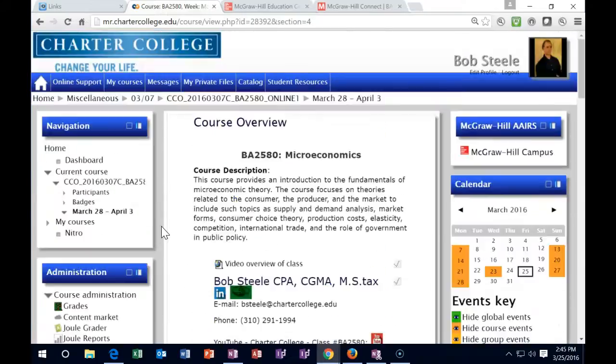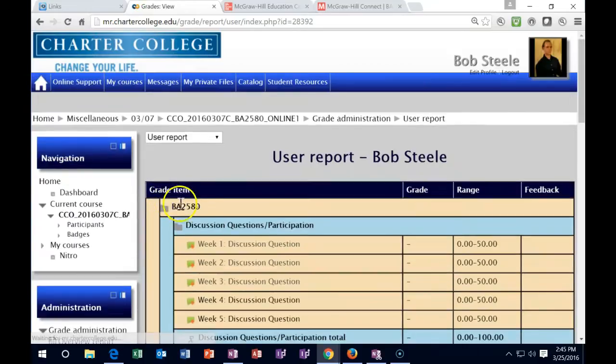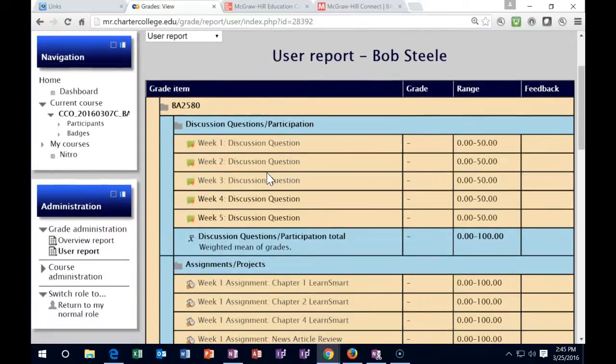I'm going to scroll up to the gradebook on the left-hand side. So remember that the grades will be entered into the gradebook by Tuesday following the end of the week. So the week, for example, week 3 will end on Sunday. I have until Tuesday to complete all the grades up through the close of Sunday. So that means that all the work that's from Connect, McGraw-Hill's Connect, and everything in Moodle Rooms should be complete and in there through week 3 as of Tuesday following the close of the week.